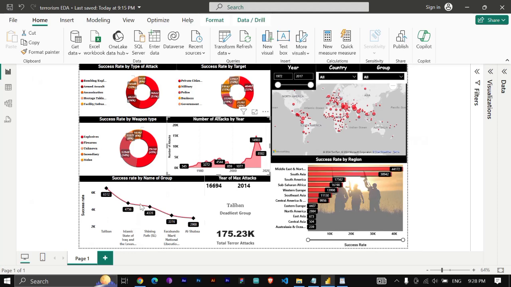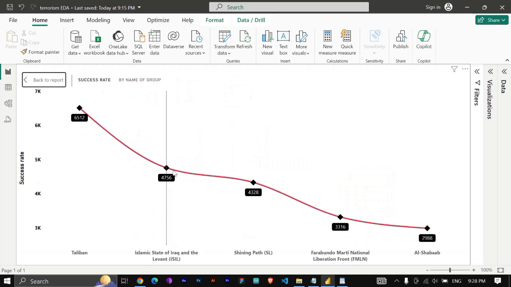Then comes the success rate by name of the group, like which terrorist group is the most successful. You can see the first one is the Taliban, which has already done 6,512 attacks. Then comes the Islamic State of Iraq. Then comes Shining Path. I don't know where they belong, but as you can see, the famous one, the Taliban, is there. Currently, they are also ruling Afghanistan.